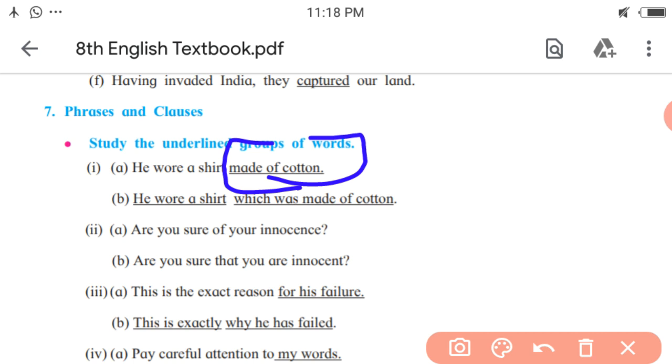The word made looks like a verb, of is a preposition, and cotton is the noun. So as there is no subject, it is a group of words, and we can say a phrase.